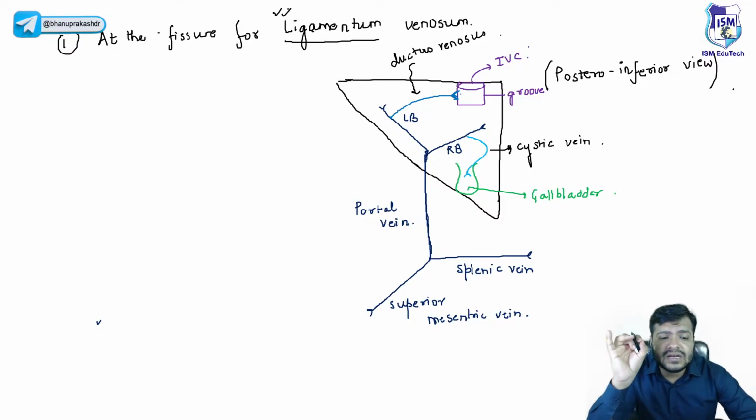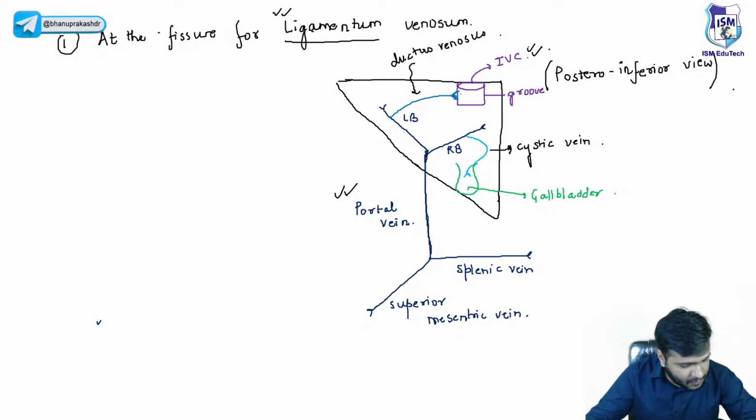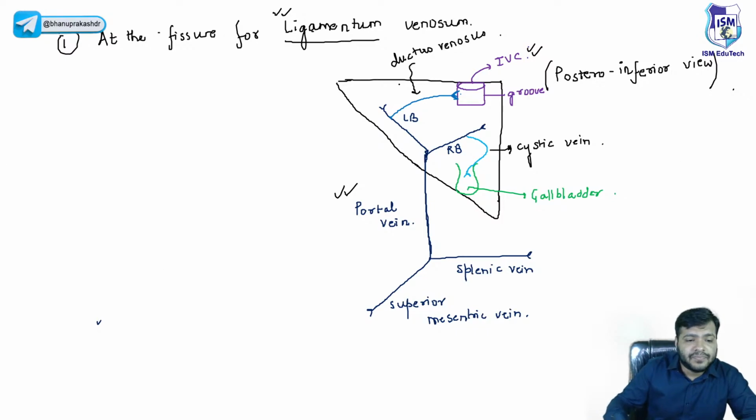Now, in very rare conditions, beta, this ductus venosus will persist even after birth. That is a connection you can see between the portal vein and the inferior vena cava. So you should know that.